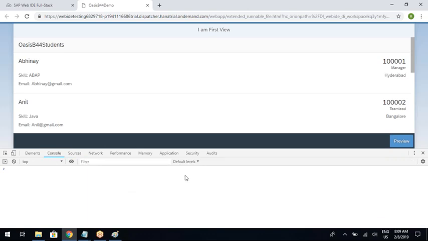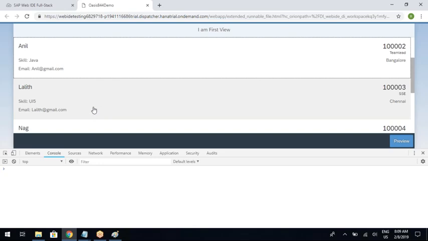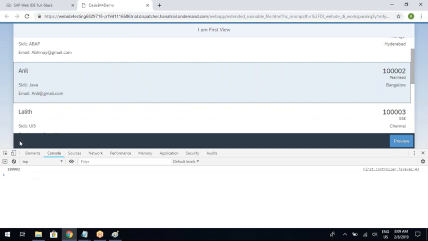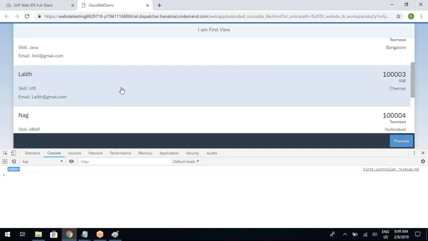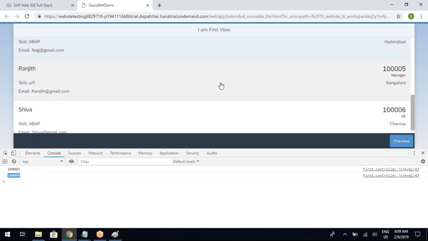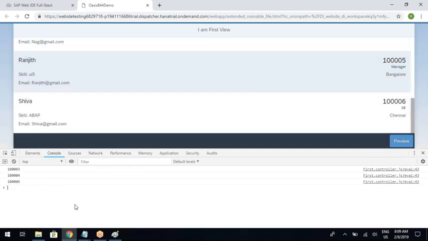So I'm clearing my console. Let's say I selected Anil, you can see 100002. Let's say I selected Lalit, you can see 100003. I selected Nag, you can see 100004. Like this, whatever item you select, you are able to read the data from the selected item.